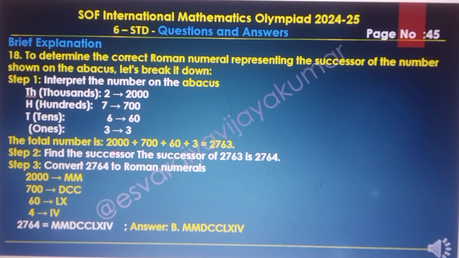Step 2. Find the successor of 2763, which is 2764. Convert 2764 to a Roman numeral. 2000 means MM, 700 is DCC, 60 is LX, and 4 is IV. So 2764 is MMDCCLXIV. It means option B is the right answer.